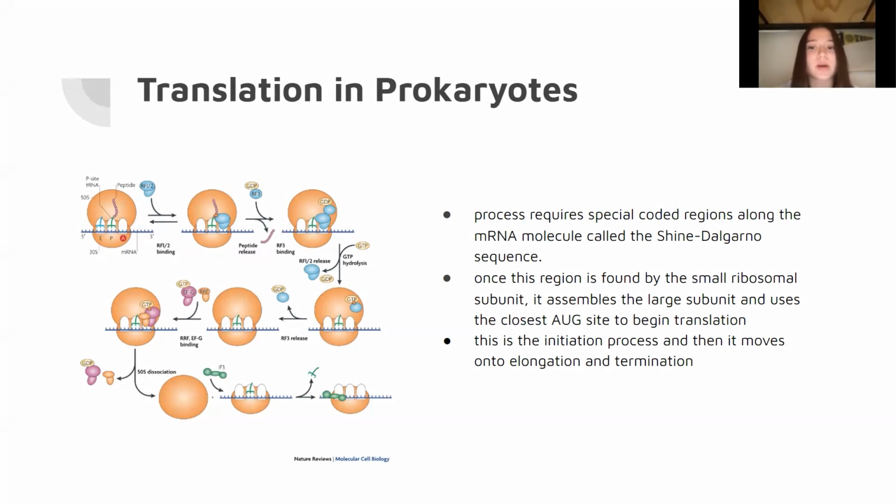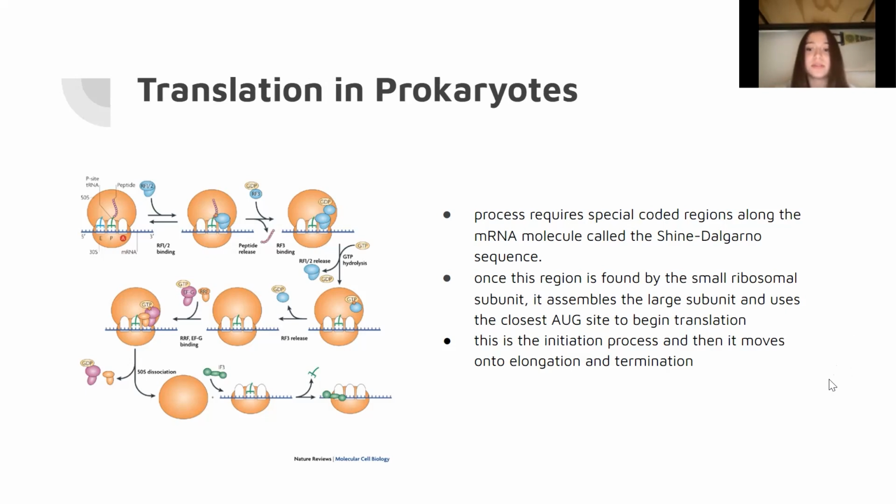Once this region is found by the small ribosomal subunit, it assembles the large subunit and uses the closest AUG site to begin translation. It then moves on to elongation, which is a progression of the ribosome along the mRNA. This reads the codons and arranges amino acids according to the genetic code. After that it moves on to termination, when the amino acid chain is terminated into a polypeptide chain. The ribosome is then dissociated, and the mRNA and polypeptides are released.